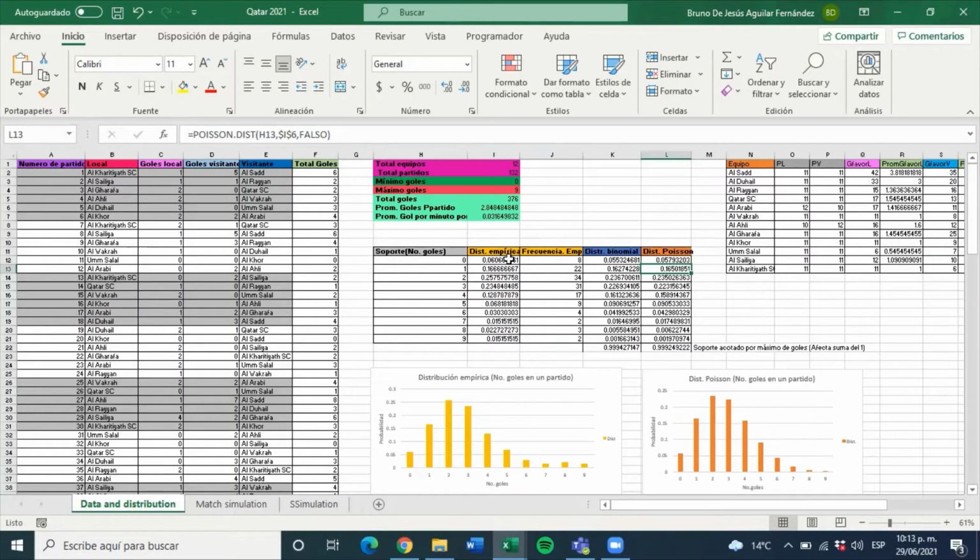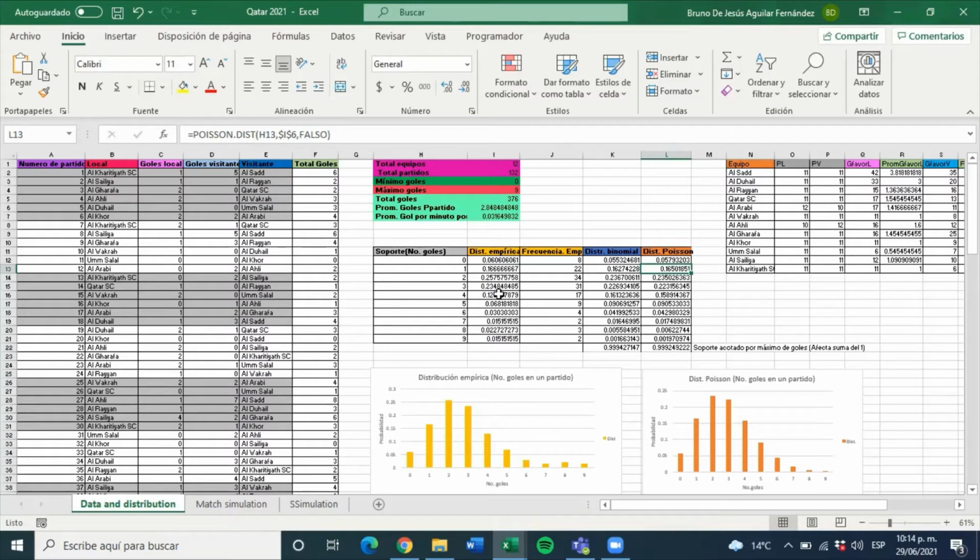Okay, so here we have the total of teams of the Qatar League, which is 12, the total of games, the minimum of goals in a single match, and the maximum of goals in a single match. So then, once we got the complete data referred to the Qatar Football League from 2020 to 2021, we can explain the empirical distribution, which has a frequentist approach due to the limits, which are 0 and 9, and the sum of this column is 1.